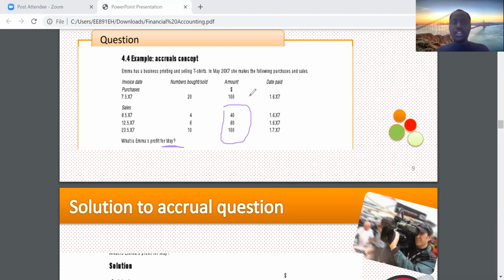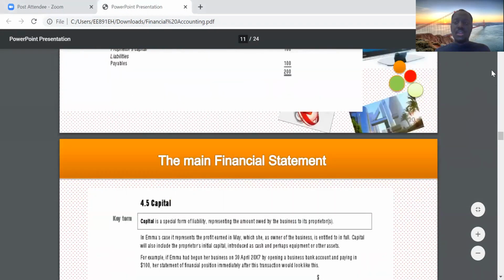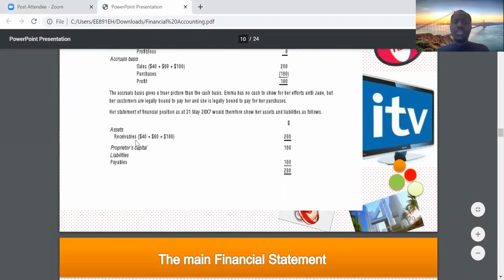Very important. So in the asset section of the statement of financial position under receivables, you should be able to see, let me show you, okay, you see, you should be able to see 40 plus 60 plus 100, which is 200.